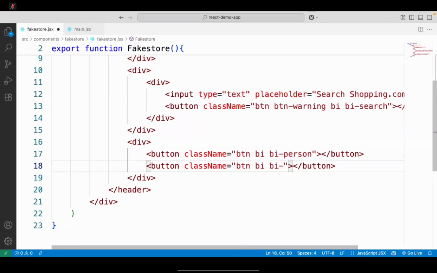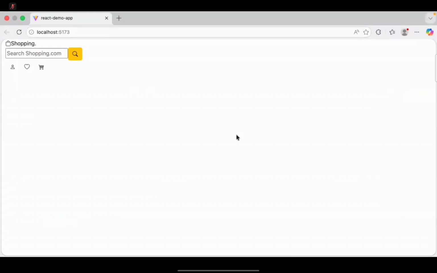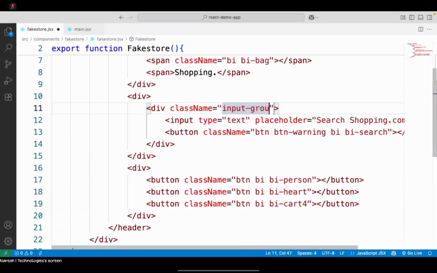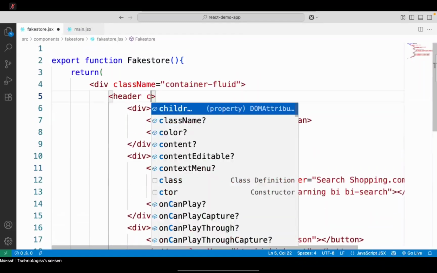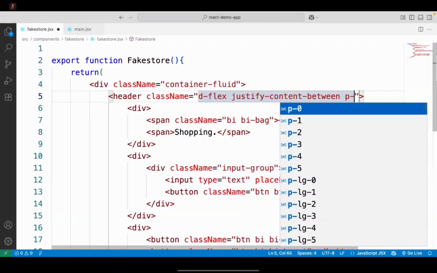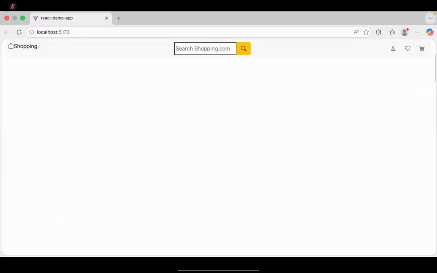Here we have a bi cart, and we have another button, this is bi heart. This I will put as heart, and this I will give as cart. Okay, and you can see the header is there. This I will put as an input group, and here the header will have class d-flex, justify-content-between, p-2 and bg-light. And you can see the header is ready.